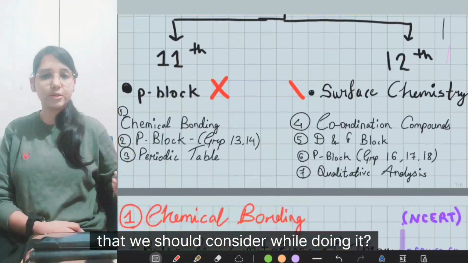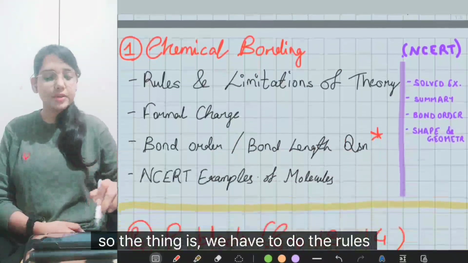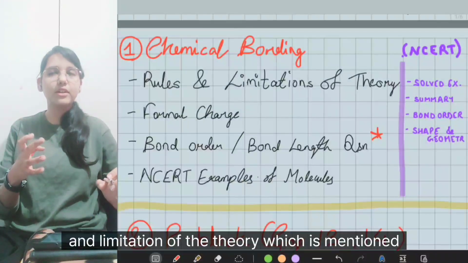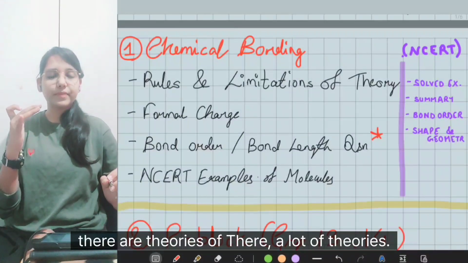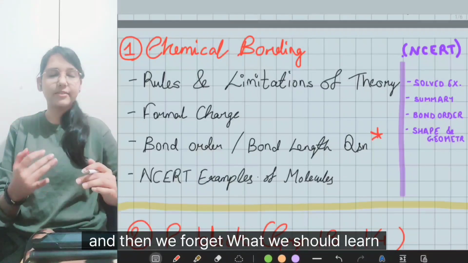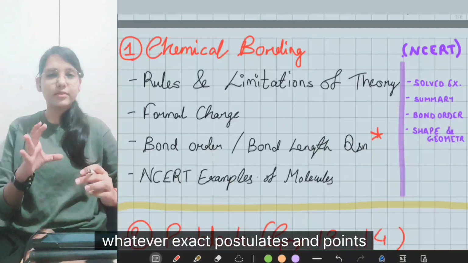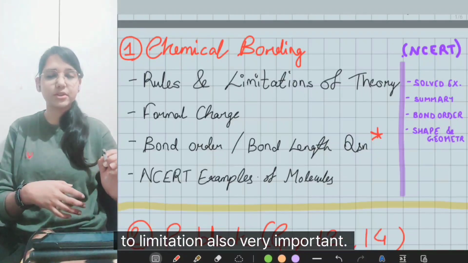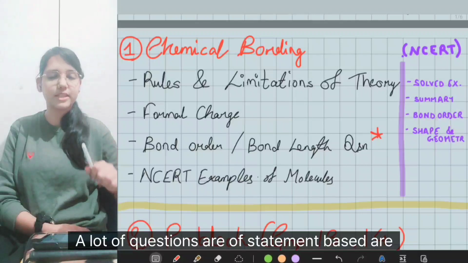What are the things that we should consider while doing it? The thing is, we have to do the rules and limitations of the theories which are mentioned. There are a lot of theories, and what we tend to do is we just read them and then we forget. But we should learn the exact postulates and points mentioned there, and their limitations too. Limitations are also very important. A lot of statement-based questions are asked.